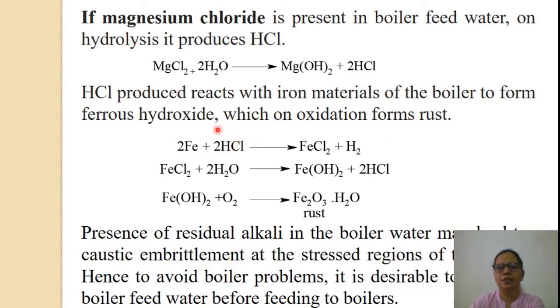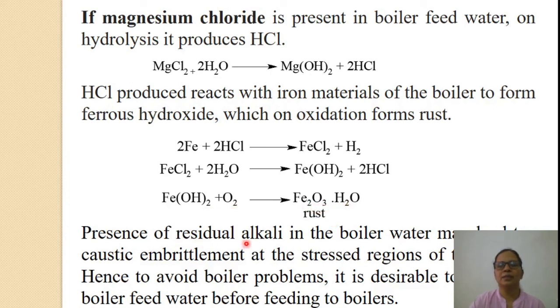Iron reacts with HCl forming ferrous chloride FeCl2. This ferrous chloride dissolves in water forming ferrous hydroxide and HCl. Further, with the formation of HCl, again the rate of corrosion will increase. This ferrous hydroxide reacts with the dissolved oxygen forming hydrated ferric oxide or rust.